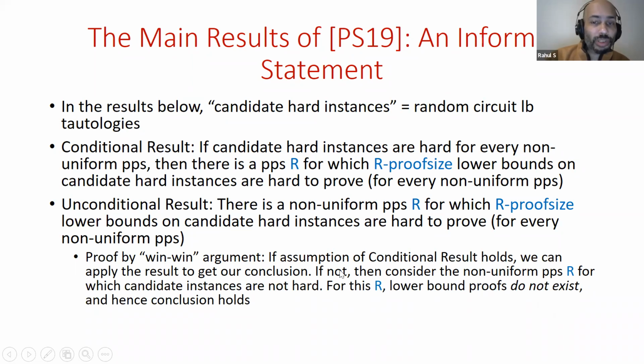But if the assumption is false, if it is the case that there's some non-uniform PPS R for which these instances are easy, then because the instances are actually easy for this R, lower bound proofs don't exist for R. And hence the conclusion holds trivially. I mean, the R proof size lower bounds will be hard to prove just because they're false, and just by the soundness of the system, it will follow from that. So yeah, it might seem like a bit of a cheat, and it's sort of a non-constructive argument, but you do get an unconditional result from a conditional result of this form.